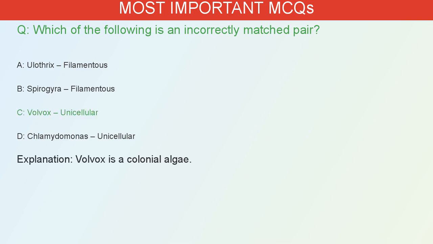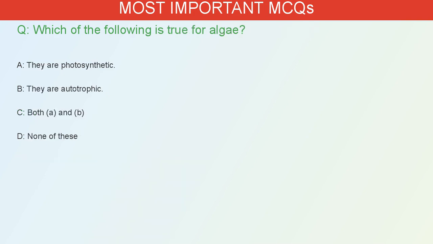The correct answer is C. Volvox is a colonial algae. Which of the following is true for algae? A. They are photosynthetic. B. They are autotrophic. C. Both A and B. D. None of these. The correct answer is C. Algae are photosynthetic and autotrophic.